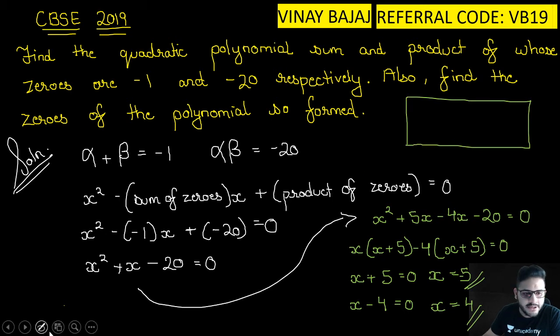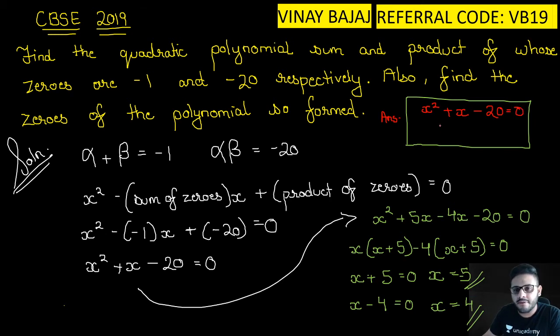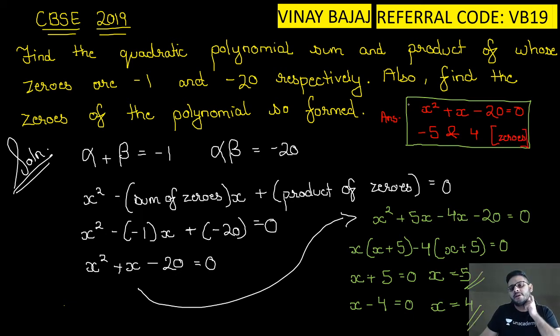I'm writing the final answer here: x square plus x minus 20 is equal to 0 is my quadratic polynomial obtained, and the zeros of the resulting polynomial are minus 5 and 4.